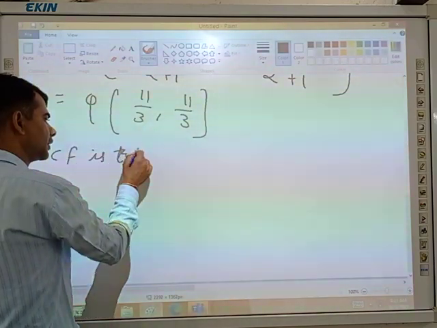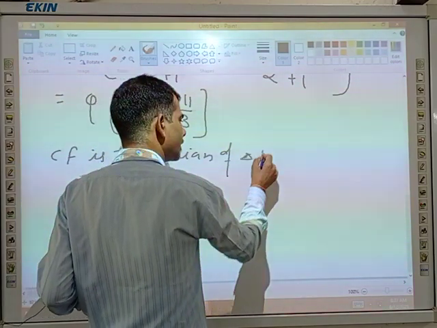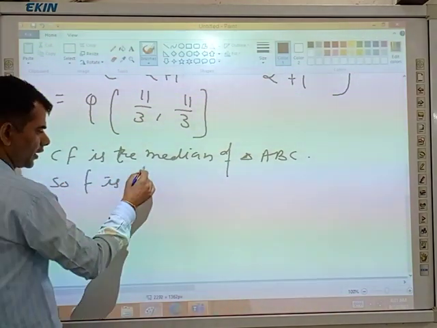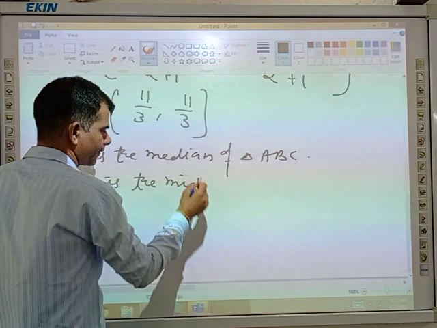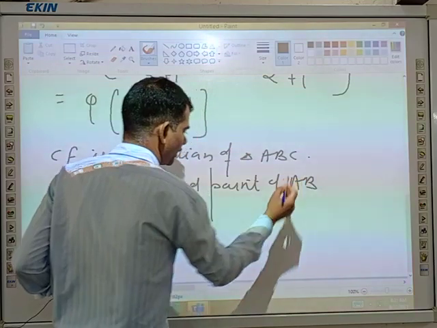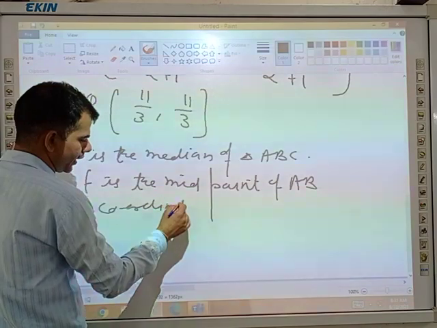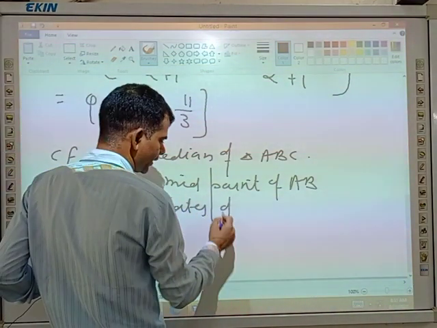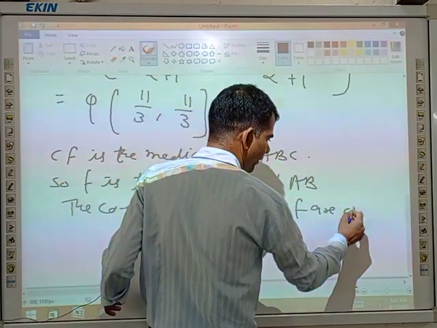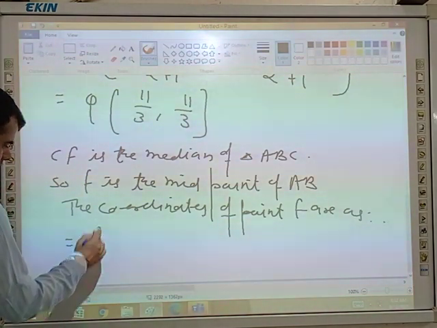CF is the median of triangle ABC. So F is the midpoint of AB. Yes, the coordinates of point F. What will be the coordinates?